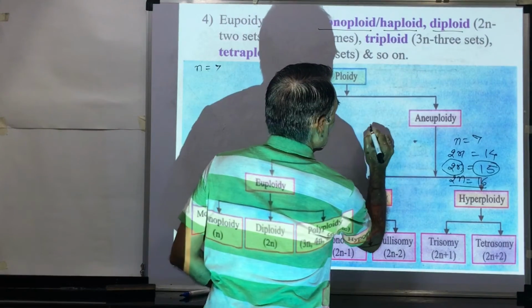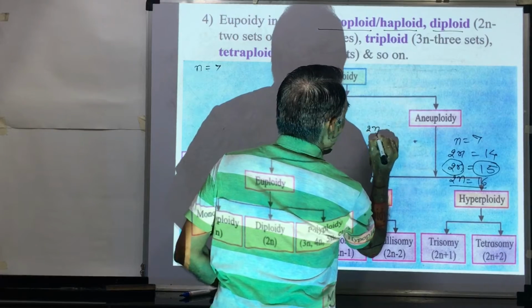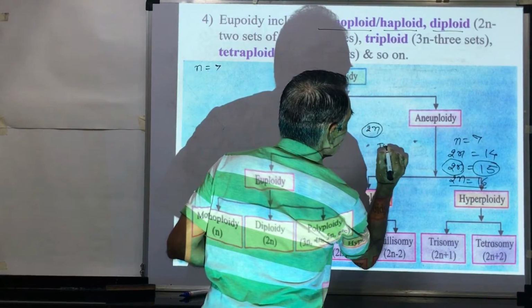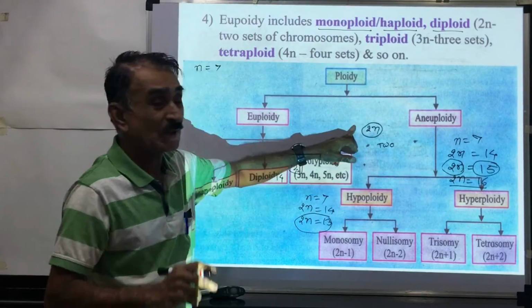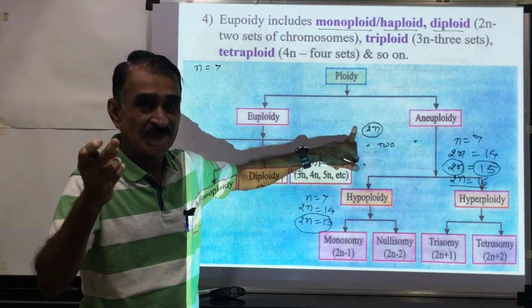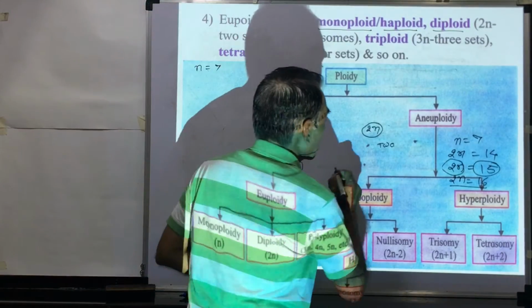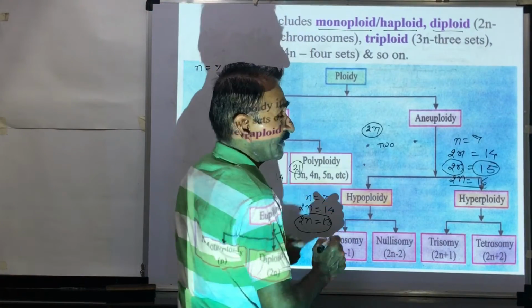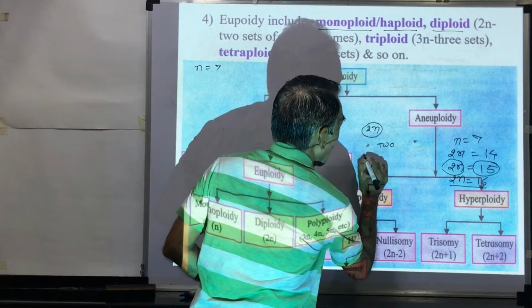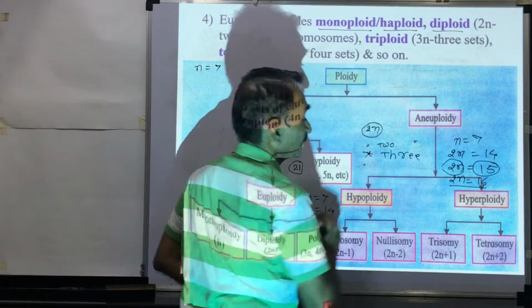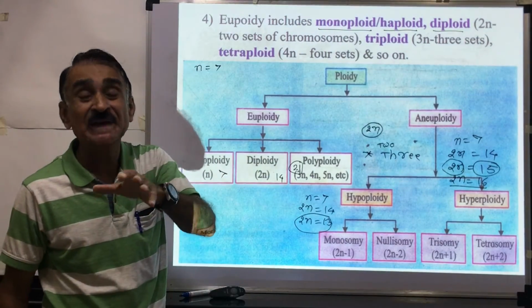In case of twice n, one chromosome is represented 2 times, which means there are 2 chromosomes of the same type. But if one chromosome is added, this particular chromosome will be represented 3 times.